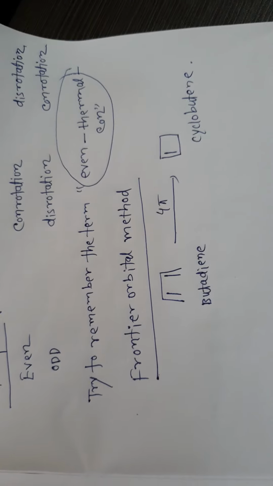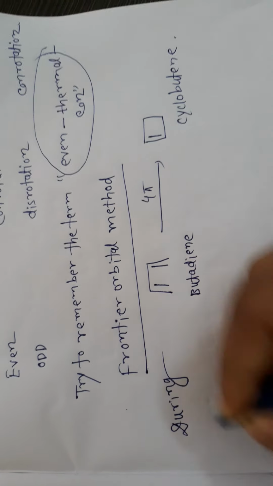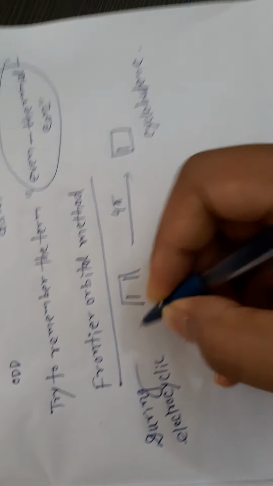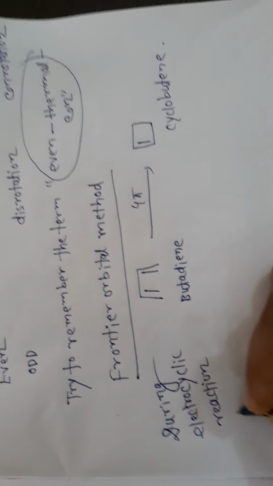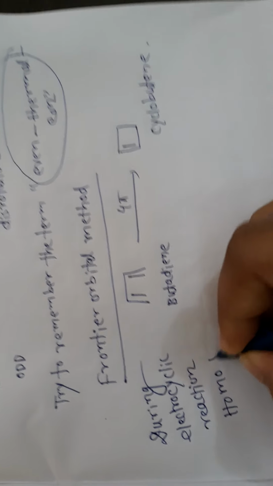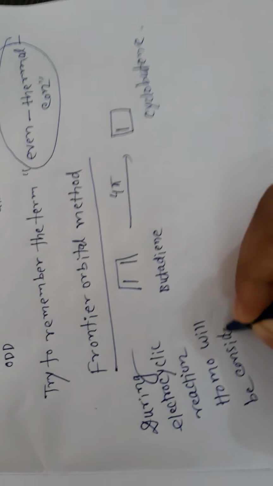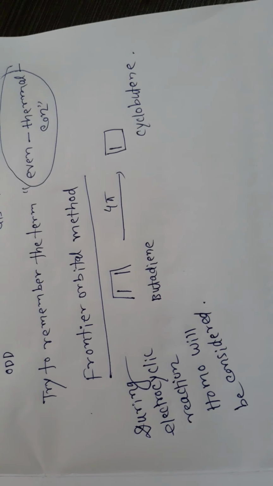During an electrocyclic reaction, the HOMO will be considered.